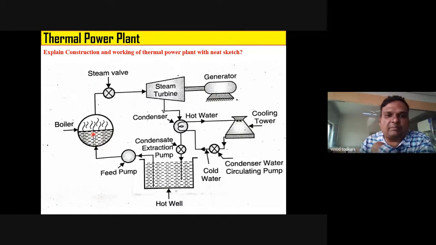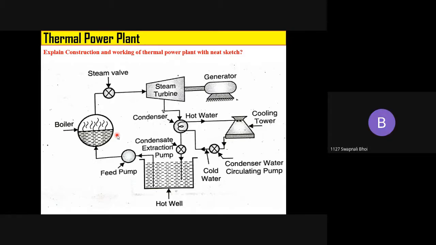See, main equipments are boiler, turbine, condenser, pump. This is the basic cycle, right? Which is also called the Rankine cycle. That we'll discuss afterwards because this is not in your syllabus. But as an engineer, if you know it, it will be better, right? Other components are also important, like steam stop valve, generator, or cooling tower. This also we will discuss one by one. So initially tell me what happens in boiler.